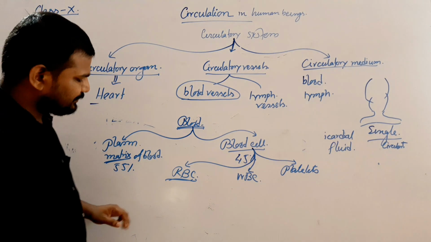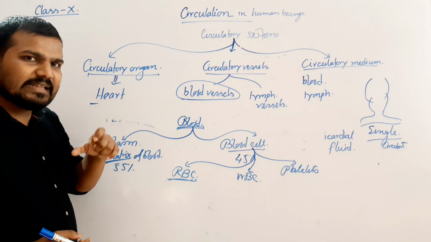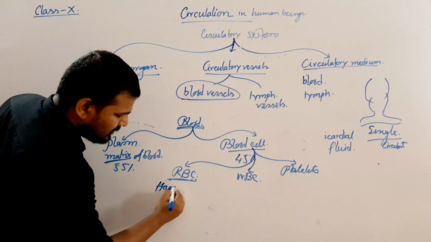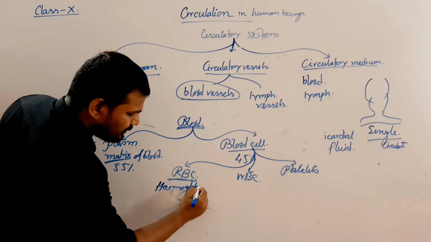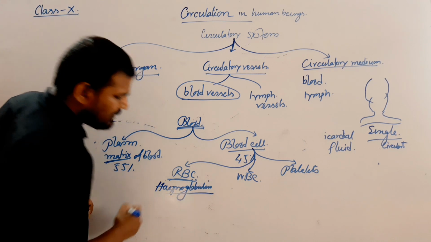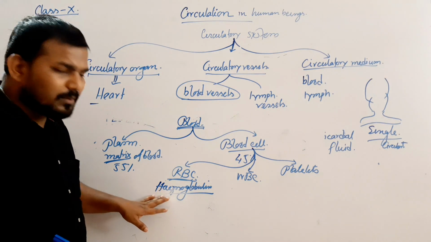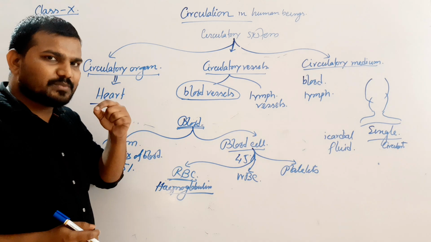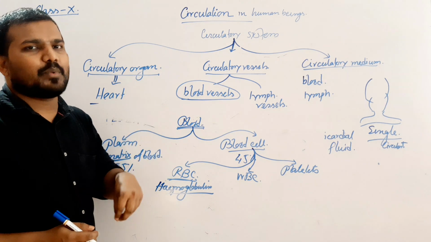RBC in human beings is a concave, separate, nucleus-less cell which contains hemoglobin. Hemoglobin is the blood pigment. Now, this hemoglobin plays an important role in the transportation of respiratory gases like oxygen and carbon dioxide.